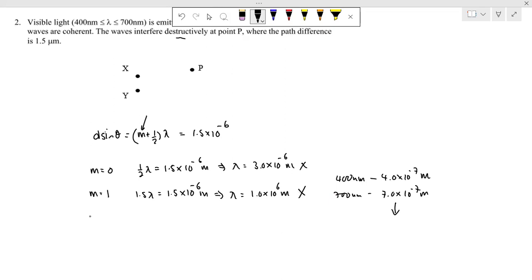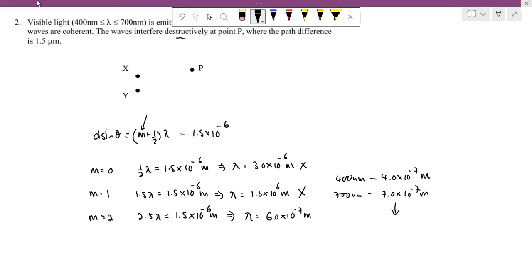Okay, next let's substitute m equals to 2. If we substitute m equals to 2, what we get is 2.5 lambda equals to 1.5 times 10 to the power minus 6. Solving for this, we find lambda to be 6 times 10 to the power minus 7 meters. So if we compare this versus your visible spectrum, yes, it lies within the lower and the higher limit of your visible spectrum. So this here will be what we are looking for, right?